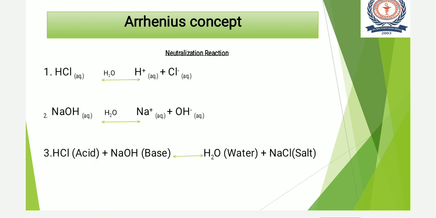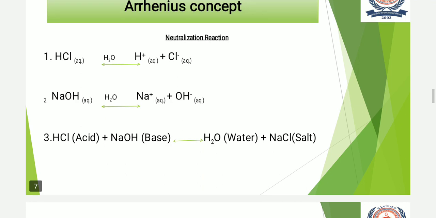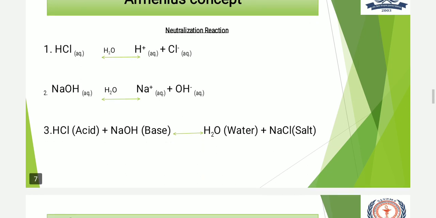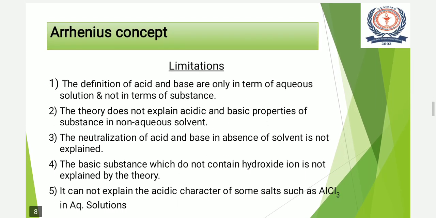So when hydrochloric acid reacts with the base, that is sodium hydroxide, it produces H2O and NaCl, nothing but water and salt. So we can say that the acid neutralizes the base and the base neutralizes the acid. With this reaction, the concept of neutralization is clear.